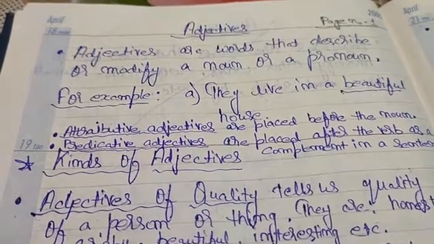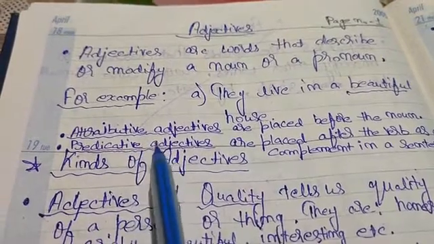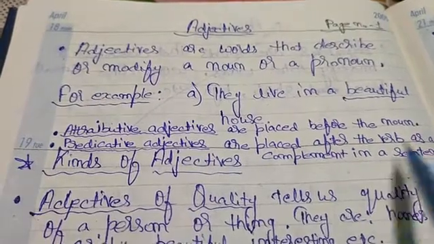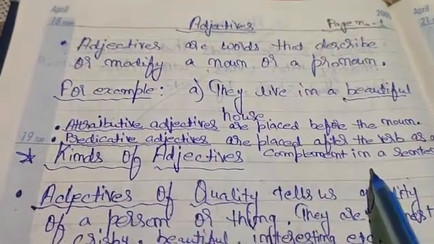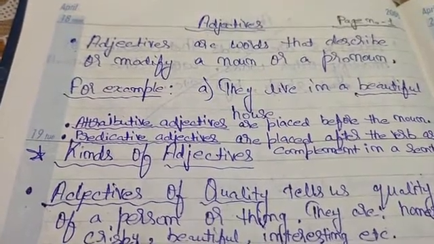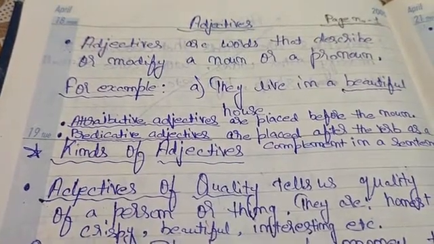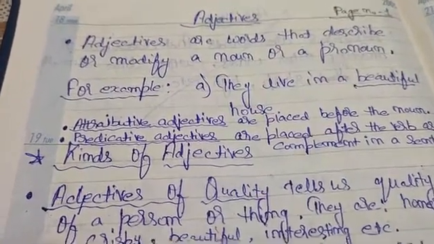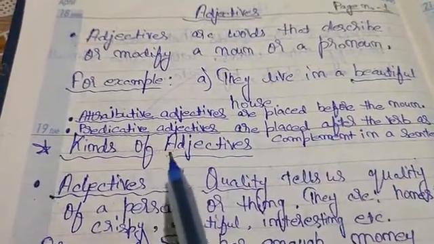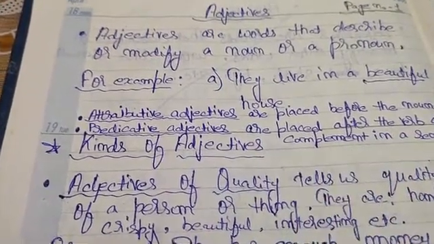Okay. Now come to the third point of adjective, that is predicative adjectives. Predicative adjectives are placed after the verb as a complement in a sentence. For example, this house is empty. So is is the verb and empty is your predicative adjective. Okay. So attributive adjectives are placed before the noun and predicative adjectives are placed after the verb. Okay, so don't be confused.